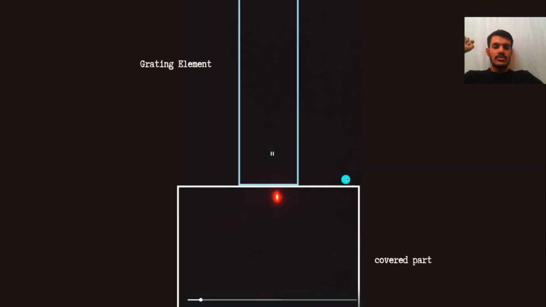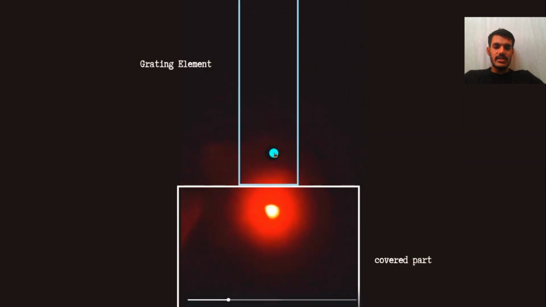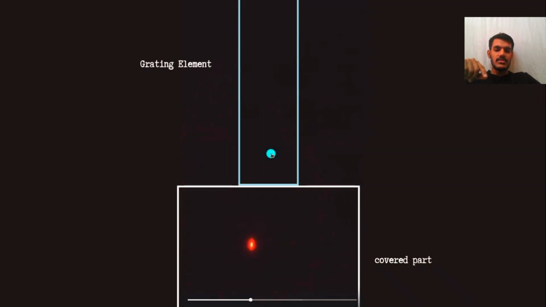So this is the complete video. We will switch off the light. Yeah. So this is the covered part, as you can see. Let's pause for a bit. This is the covered part. This is the point of incidence where the laser light is pointing. It is far away from the uncovered part, where the grating element is present. So it is reflecting here. That's my finger, so it is brightening so much, so it has a very thin small spot.